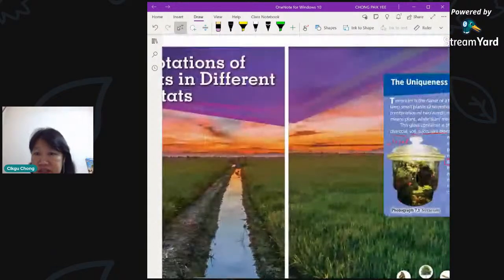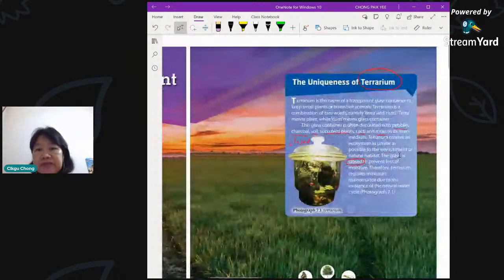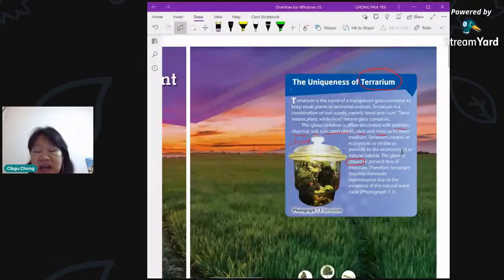Now, if you look at the textbook, there is something called a terrarium here. I wonder how many of you have seen a terrarium. Often when I go to hotels, I see a terrarium as one of the decorations in the lobby. Now, a terrarium is an interesting thing. It is actually like a mini ecosystem on its own. What is a terrarium?